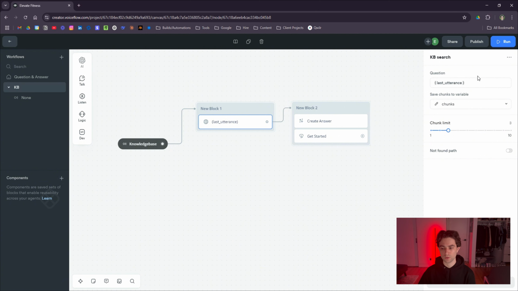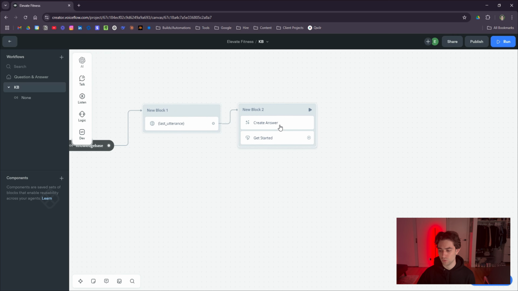And the nice thing is that Voiceflow, anytime a user types something in, that was the last utterance from the user. So no matter what, the last thing that the user says to Voiceflow, to the agent, will always be stored inside of last utterance. So we're directly referencing it here for question. And then we're saving the chunks to the variable called chunks. And our chunk limit is 3. Now you're probably wondering what are chunks. This is what I said earlier as well. It's going to search the last utterance inside that whole PDF, that whole document that we have of knowledge, and save the relevant parts, the relevant chunks, to the chunk variable.